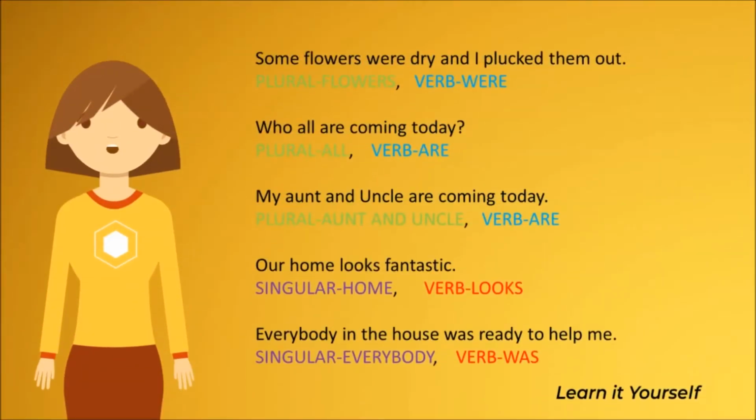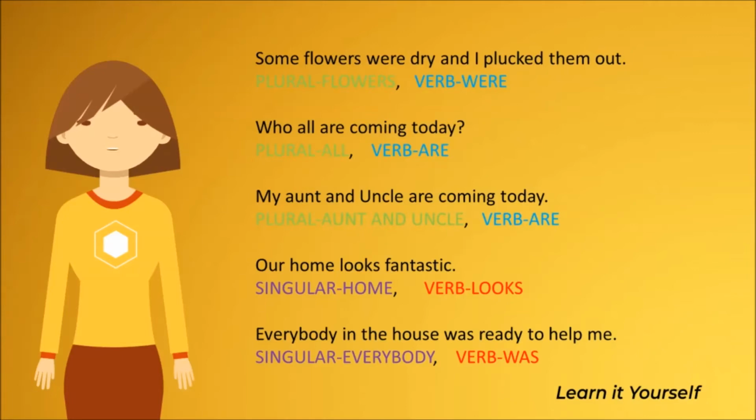Some flowers were dry and I plucked them out. Here, the subject flowers is plural and the verb is also plural, it is were. Who all are coming today? Here, all is the subject, it is plural and the verb is are. My aunt and uncle are coming today. Here, the subject aunt and uncle is a compound noun and so we take the plural form. The verb is also in the plural form.